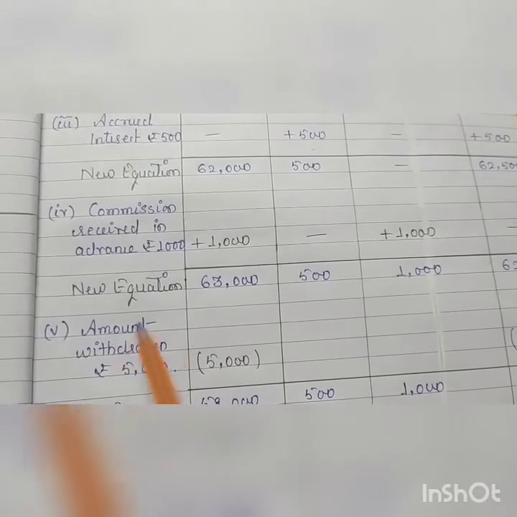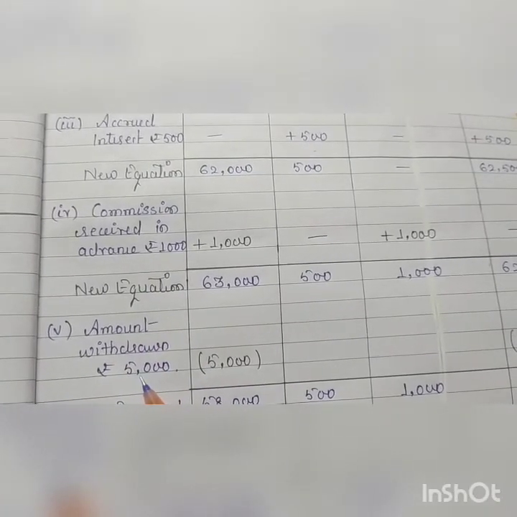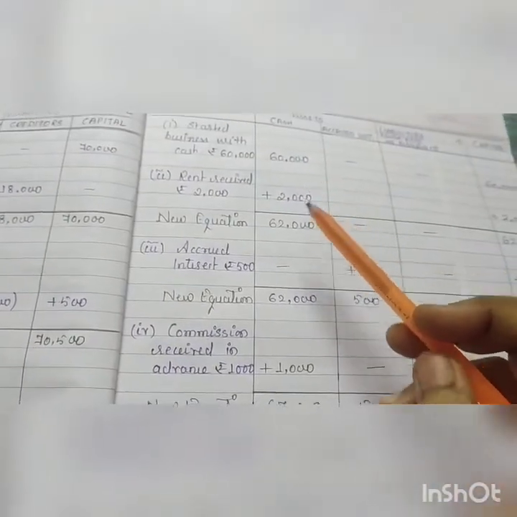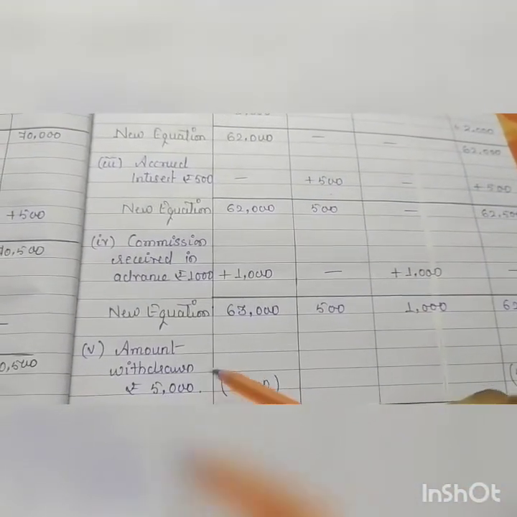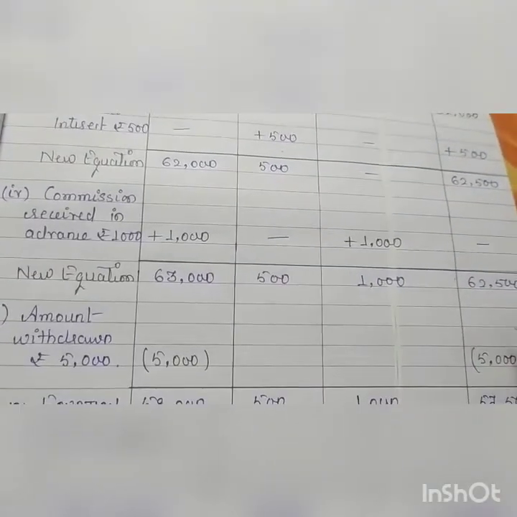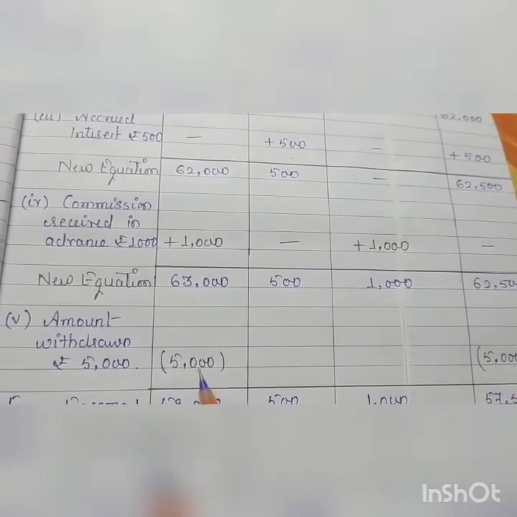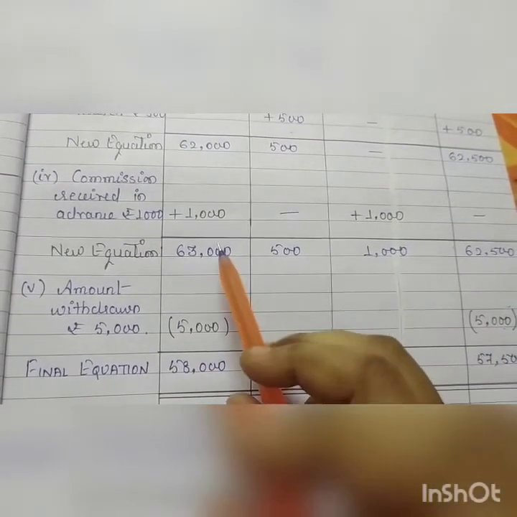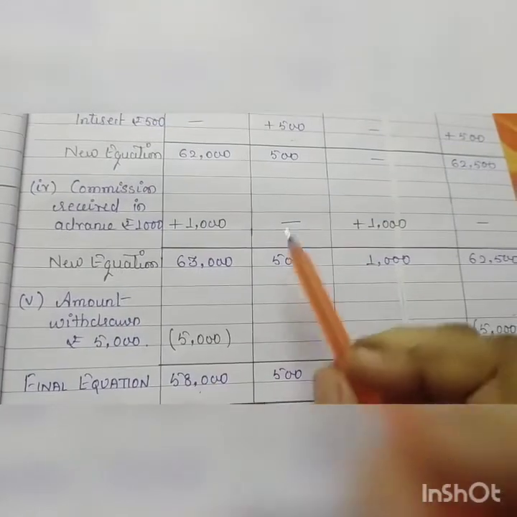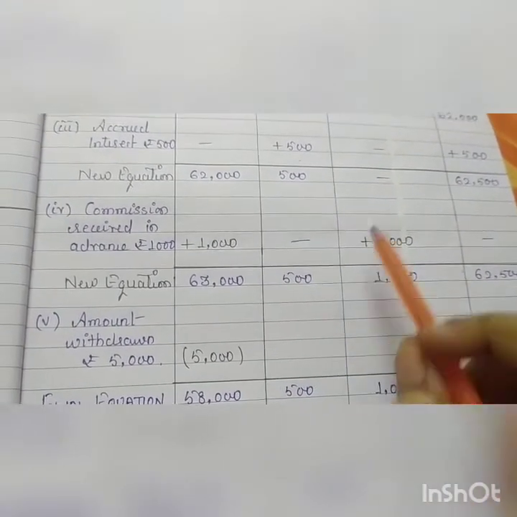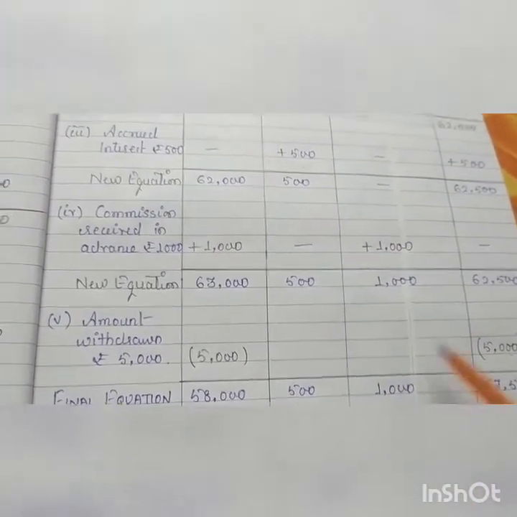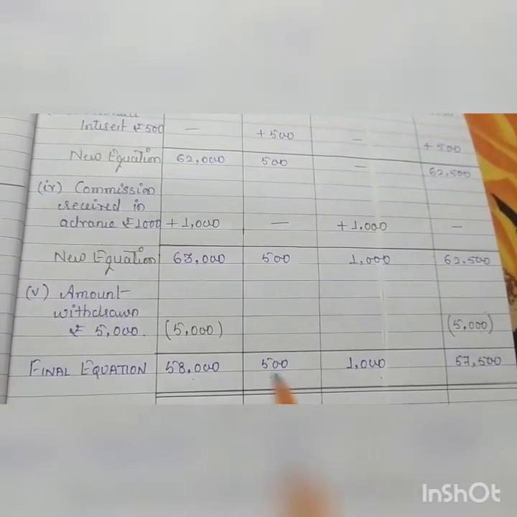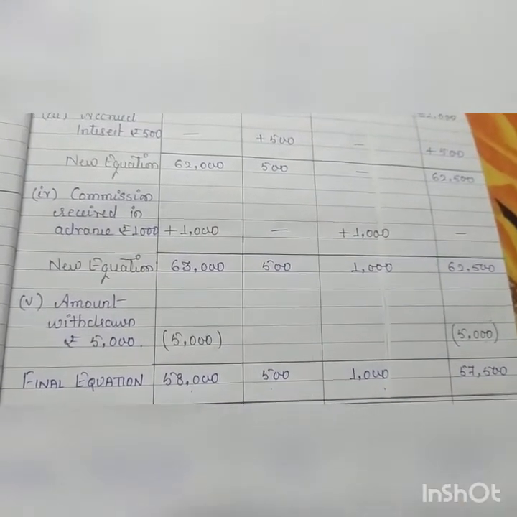Last transaction, amount withdrawn rupees 5,000. So 5,000 will be subtracted from this cash balance. And क्योंकि business का पैसा कम हो रहा है, you will subtract this from capital as well. Okay, subtract from cash and from capital. Final equation is cash balance 58,000, accrued interest 500, commission received in advance 1,000, and capital is 57,500. Both sides are equal.